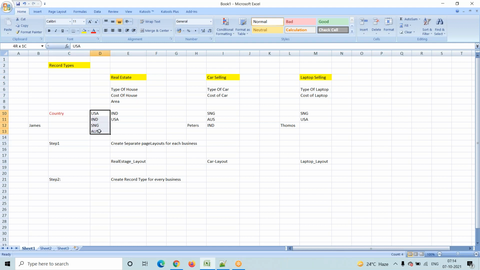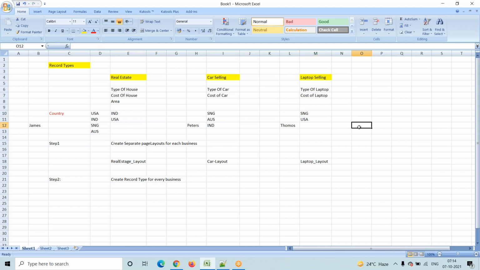So this is a pick list field. While creating the pick list field, we added all the pick list values, but for this business I want only these pick list values. Means for this record type these pick list values, for this record type these pick list values, for this record type these pick list values.